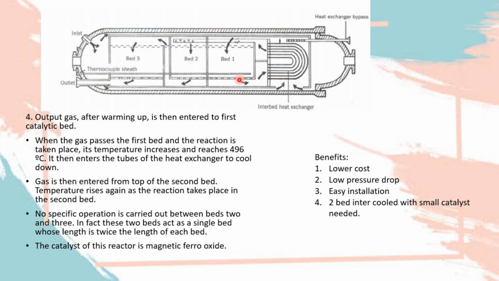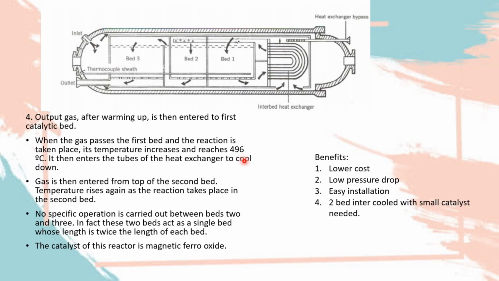So after that, gas is then entered from top of the second bed. So dia akan masuk sini, gas tu akan keluar daripada heat exchanger ni, akan masuk ke dalam bed 2, and no specific operation is carried out between beds 2 and 3. In fact, these two beds act as a single bed whose length is twice the length of each bed. So, and the catalyst of this reactor is magnetic ferroxide.